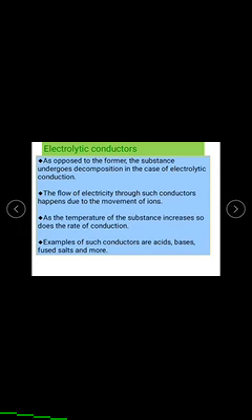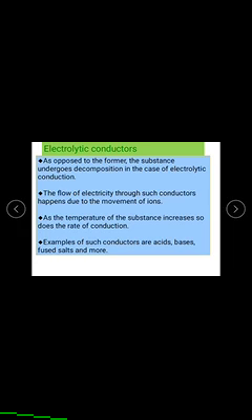As the temperature of an electrolytic conductor increases, the rate of conduction increases. It means when supplying heat to the electrolyte, the number of ions increases by dissociation.